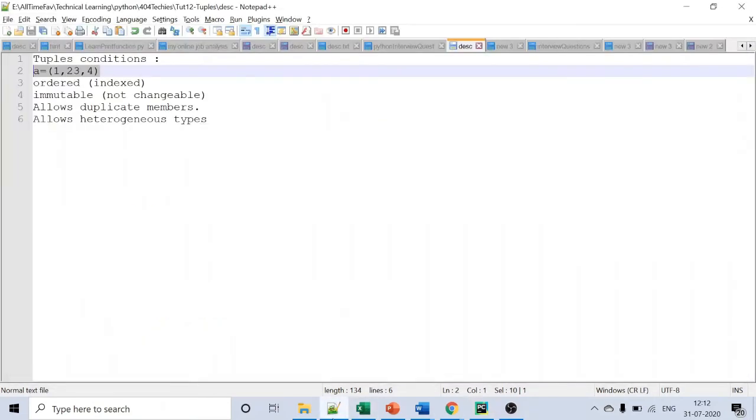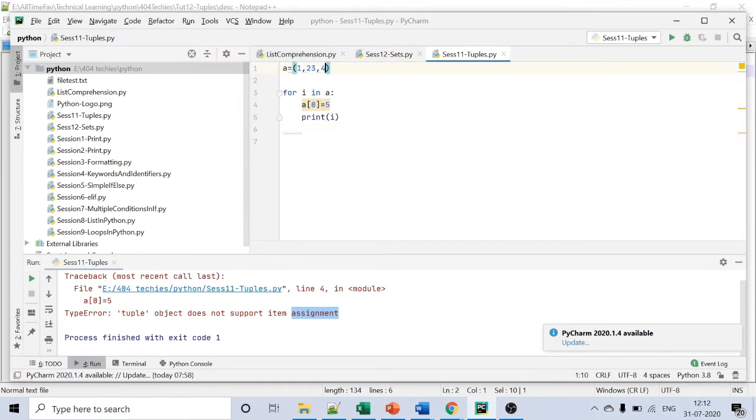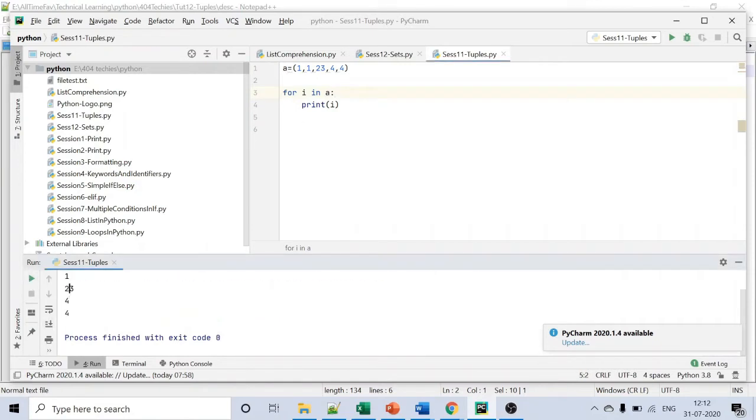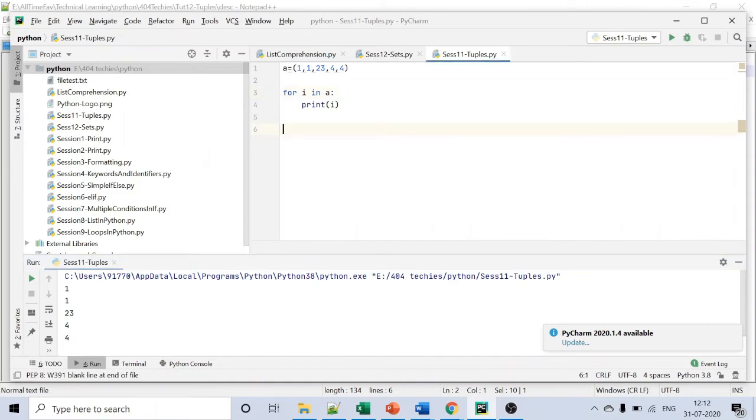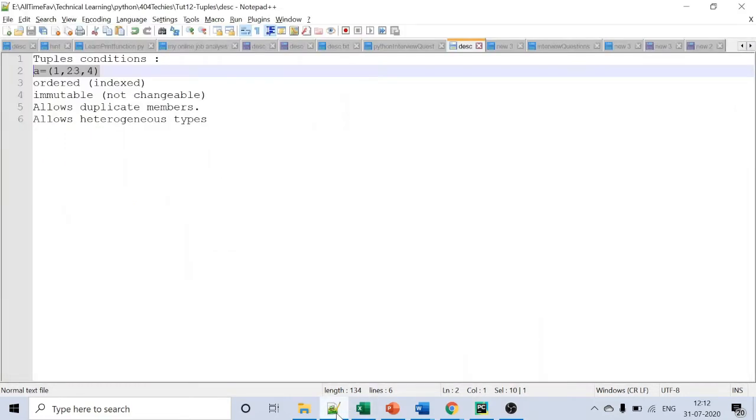Third, it allows duplicate members, as said. So I am having 4 twice and 1 also twice. So we print. You can have duplicate members in a tuple. And the fourth and final is that it allows heterogeneous types.